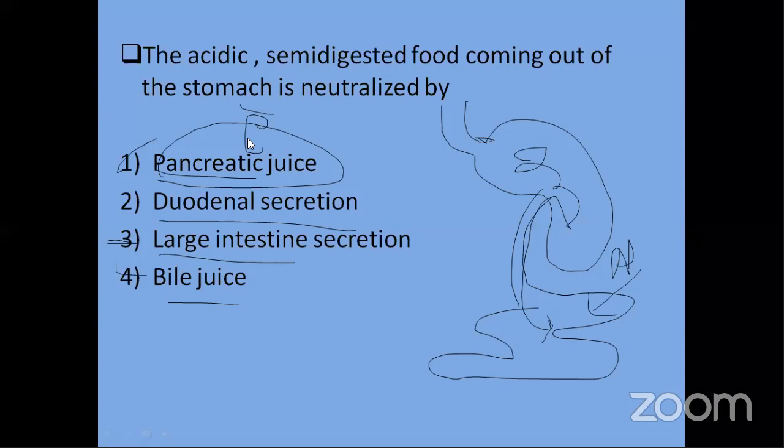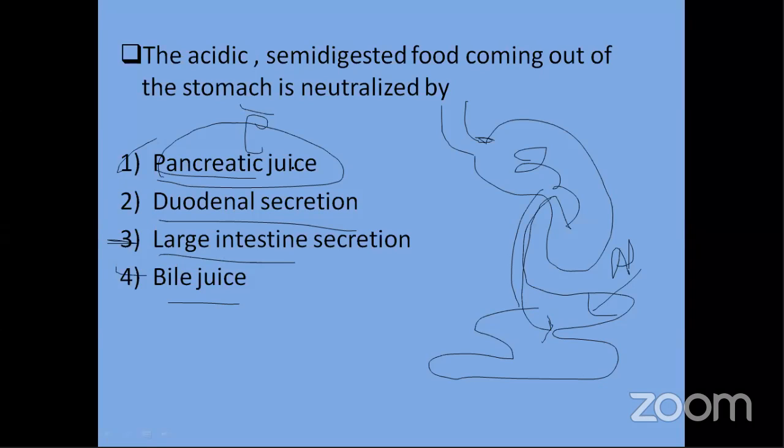I think, ma'am, pancreatic juices convert the food into acidic form, because in stomach, hydrochloric acid is present. Okay, I have understood what you wanted to say.